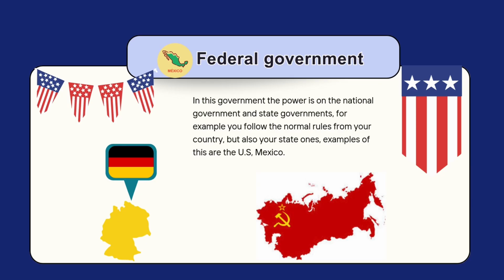A federal government. Well, a federal system divides the power between a national government and smaller local governments like states or provinces, each one having its own power and responsibilities. Countries like the US, Mexico, and Germany use federal systems. An example is the Soviet Union.